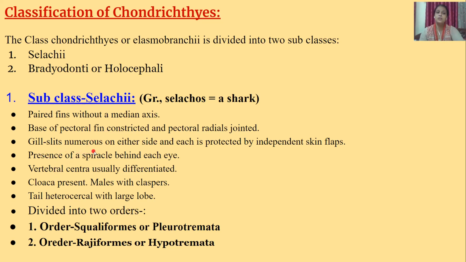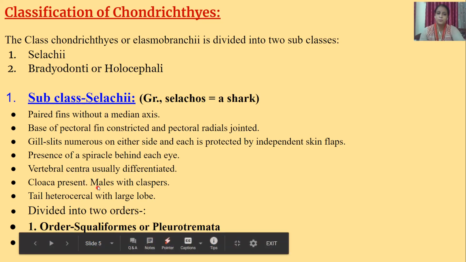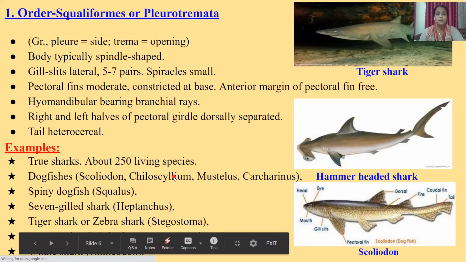Gill clefts numerous on either side and each is protected by an independent skin flap. Presence of a spiracle behind each eye. Vertebral centra usually differentiated. Cloaca present. Males with claspers. Tail is heterocercal, and this subclass is divided into two orders. The first one is Squaliformes or Pleurotremata and the second is Rajiformes.